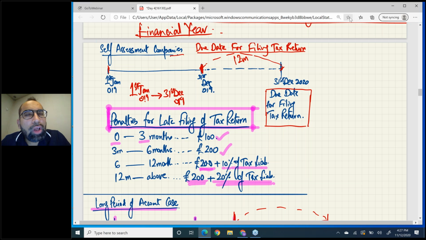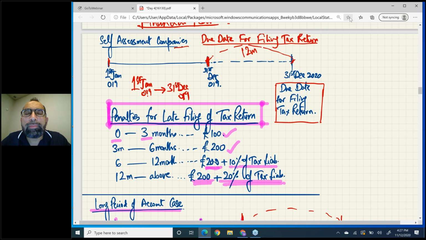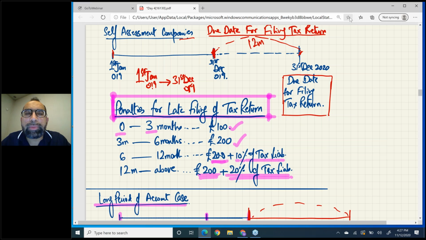For all companies, either small or large, the tax return filing due date is almost the same. Open your eyes, my dear. Let us say you have an accounting period of 1st January 2019 to 31st December 2019. Then for this accounting period, you have to file the return 12 months from the end of the accounting period.